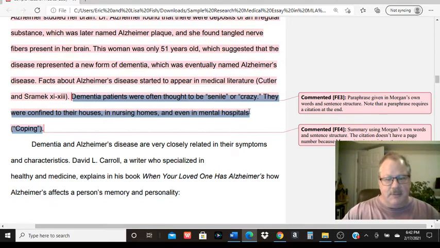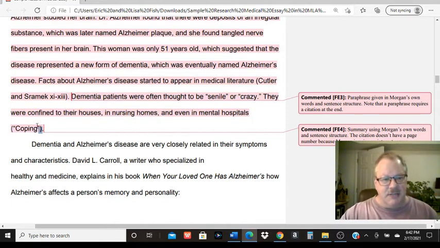But here's a good example of a summary. Dementia patients were often thought to be senile or crazy. They were confined to their houses, nursing homes, or even in mental hospitals. That might have been 2 pages of material that she was able to condense in 2 sentences. Good way to use a summary.